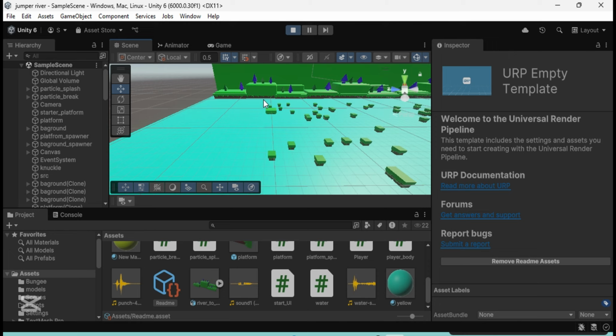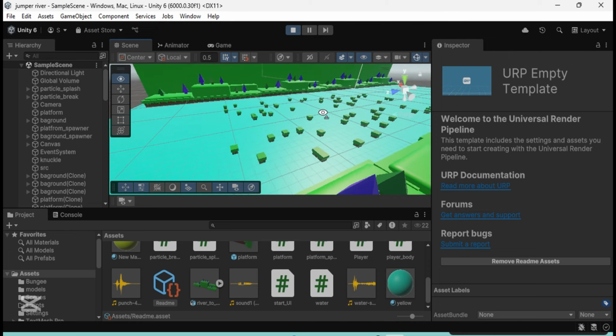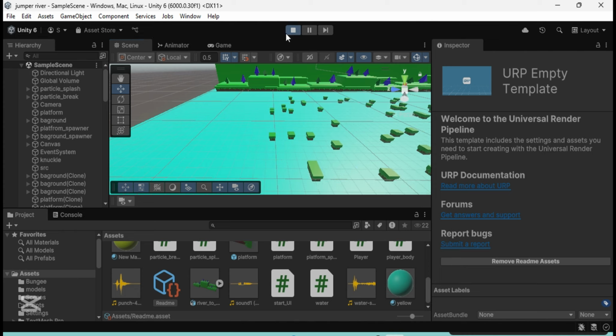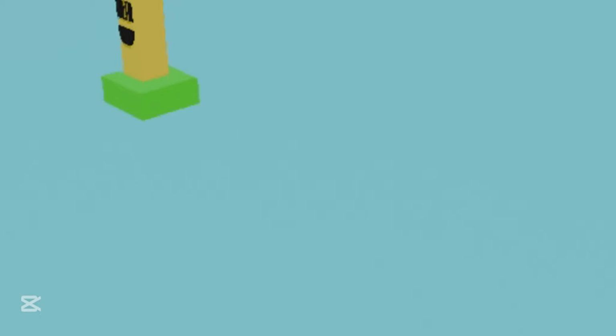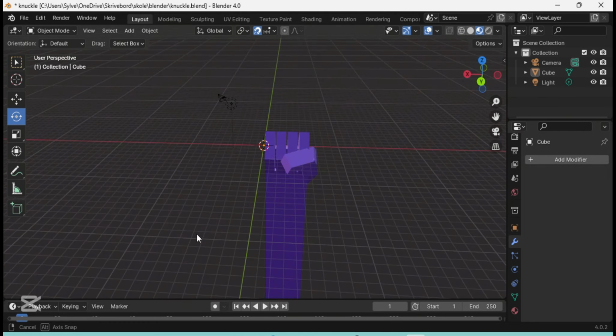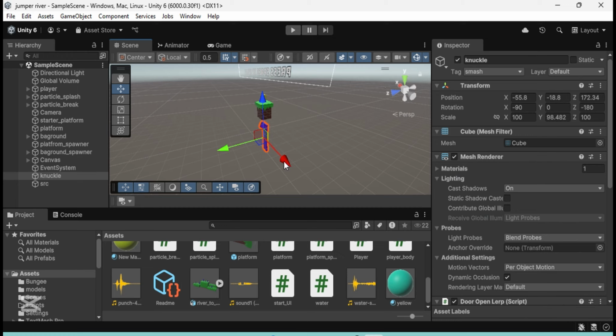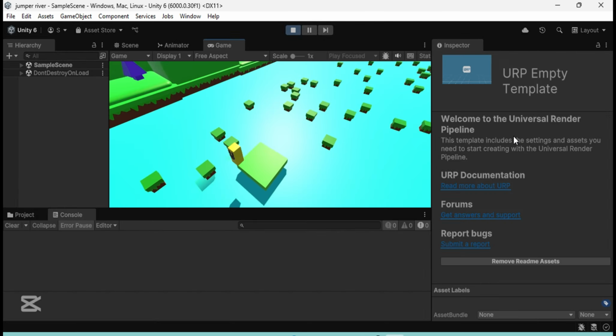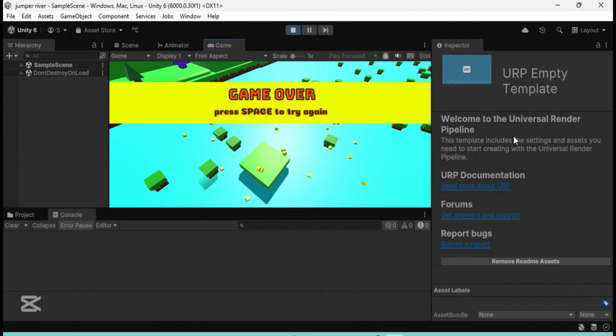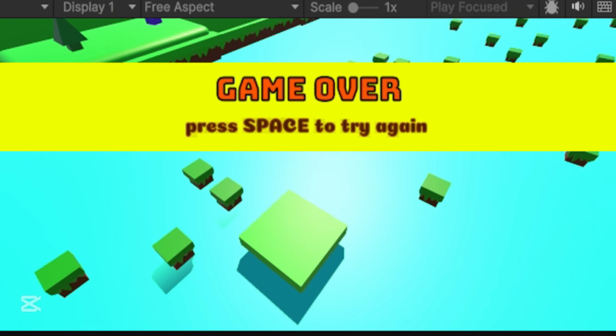One of the problems was in the end, where you see that the platforms just disappear from the scene, and we don't want the player to just fall off this place. An example is when we get too far away and we just fall off, so we need to do something. I made this sort of hand in Blender. So now I imported it to Unity to stop the player from getting too far away to the bottom. So you better not get too far away, or else that happens.